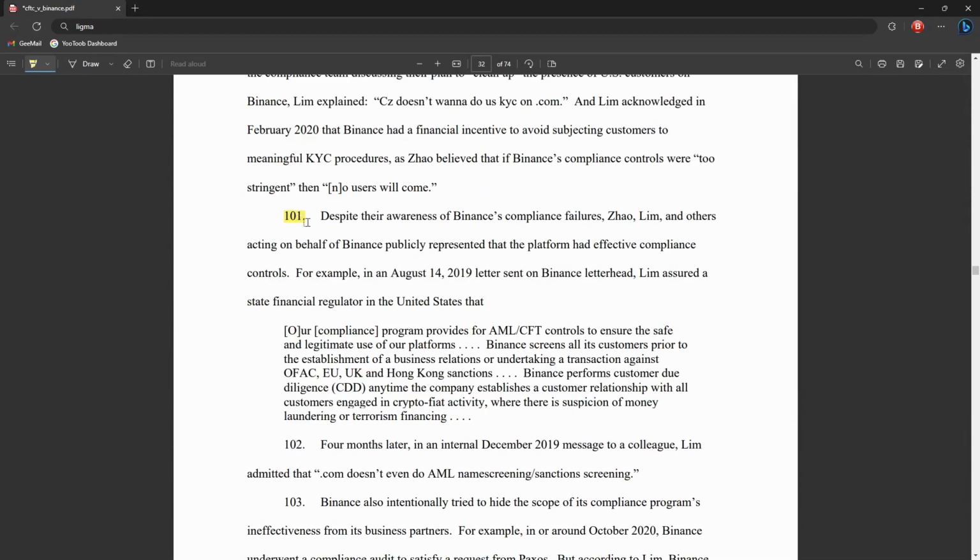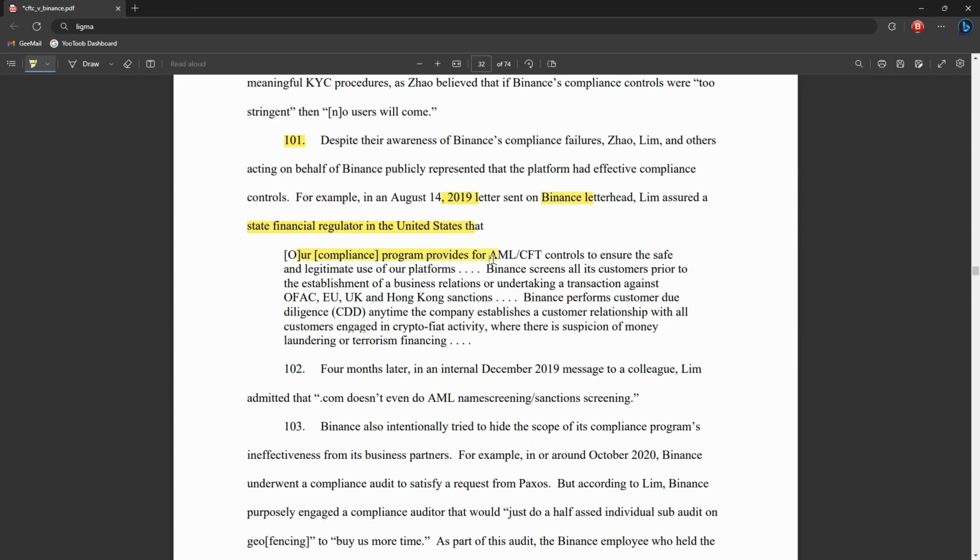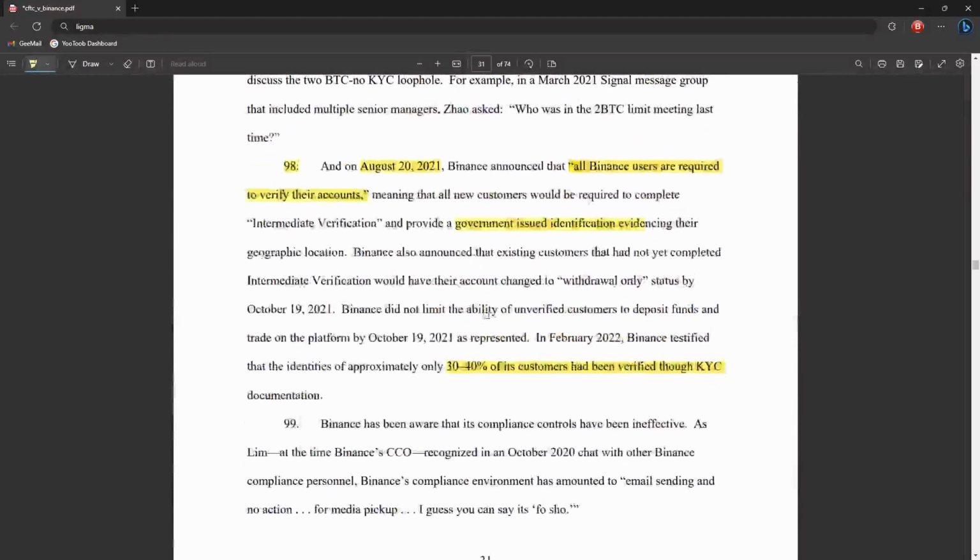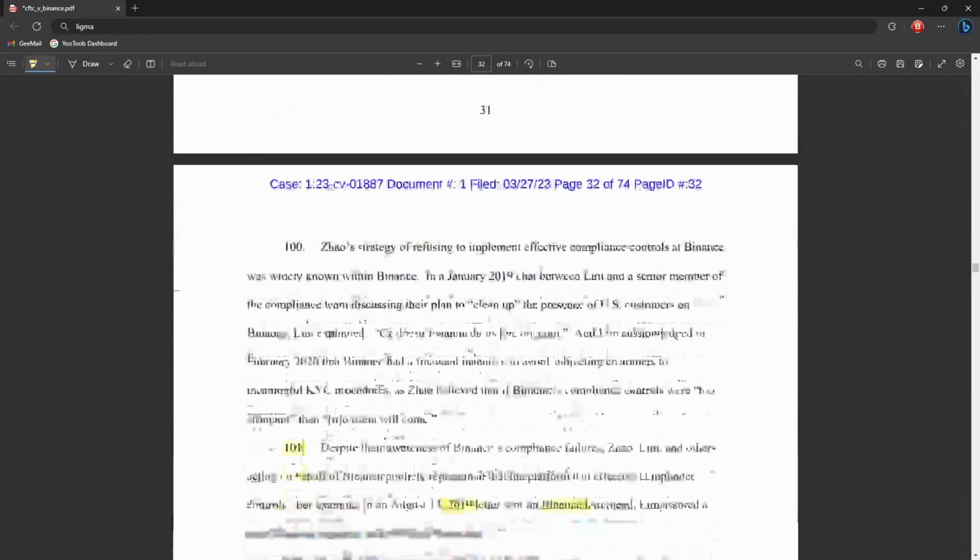In section 101, they say in 2019, in a letter sent from Binance to some US regulator, they say, "Our compliance program provides for AML and CFT controls to ensure the safe and legitimate use of our platforms. Binance screens all its customers prior to the establishment of a business relationship or undertaking a transaction against the OFAC, EU, UK, and Hong Kong sanctions." But from the sections above, it turns out they certainly did not.